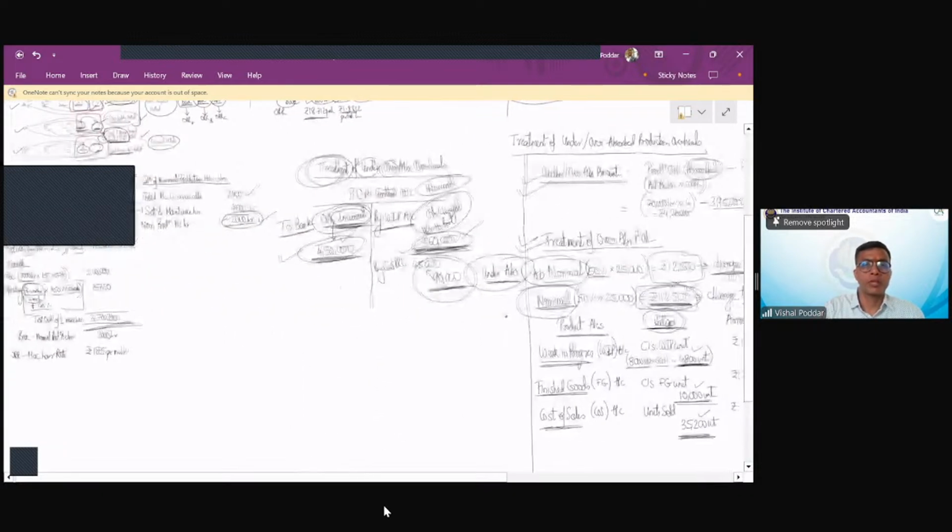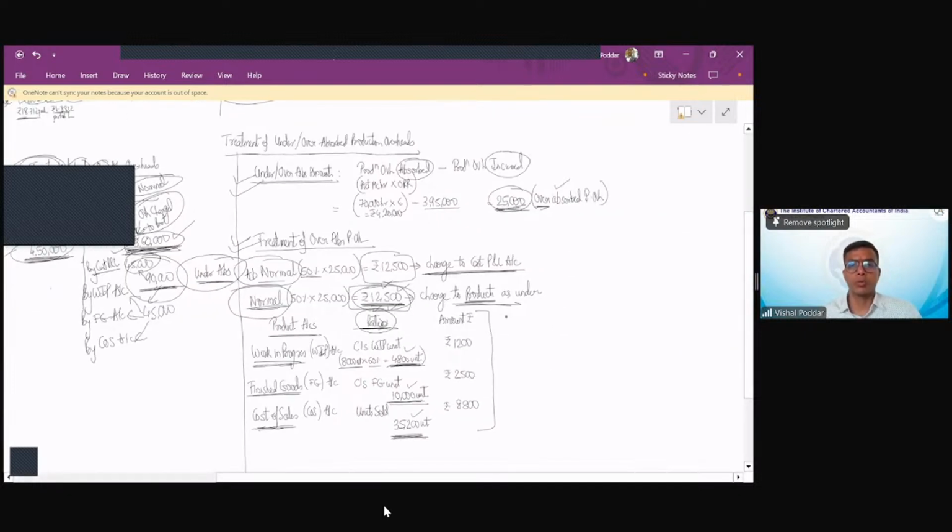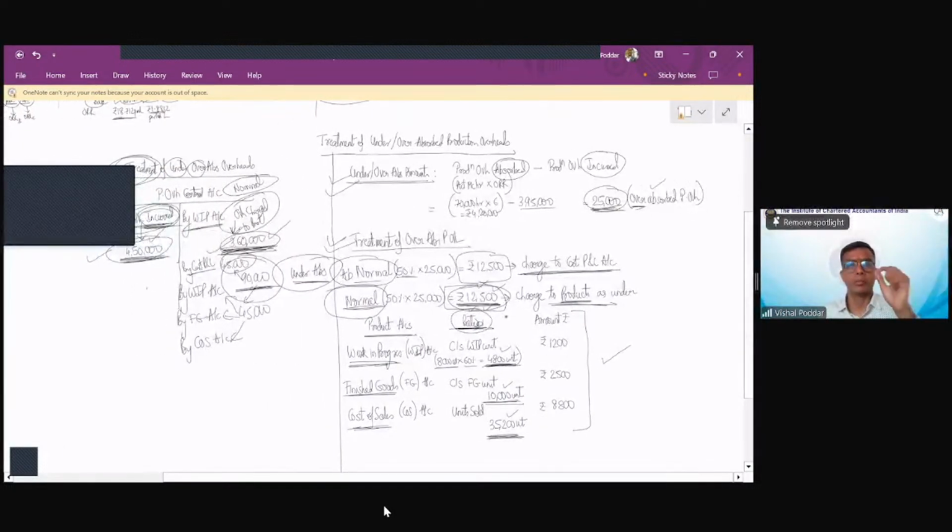If I have to explain it in terms of this particular example, then my entries would be by WIP, by finished goods, by COS account. So 45,000, which is 50%, has gone to P&L, and the balance 45,000 will be divided between these 3 accounts in this ratio, whatever ratio you are getting. So this is how you do treatment of under or over absorption.